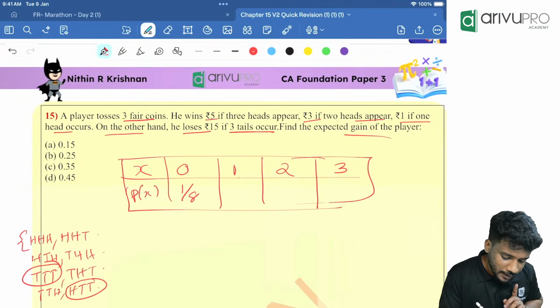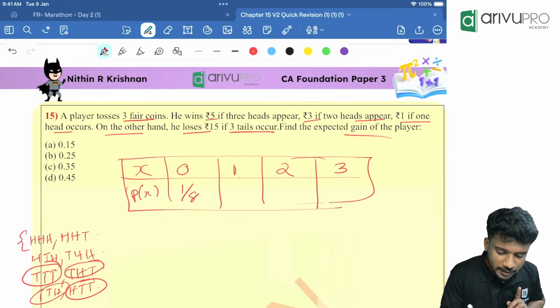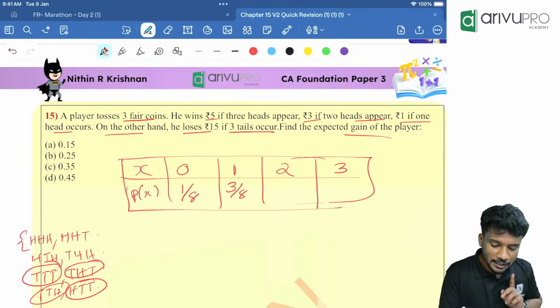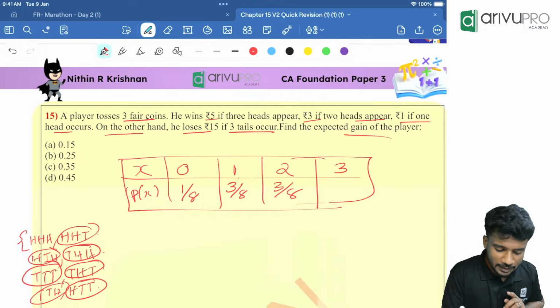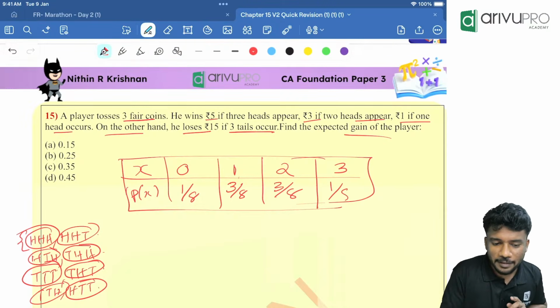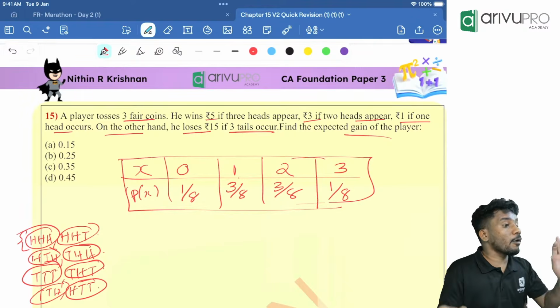One head happens here, here, and here. It is what? 3 by 8. Then two head happen how many times? 1, 2, 3. That is 3 by 8. Then 3 heads happen how many times? 1 by 8. So these are the probabilities.